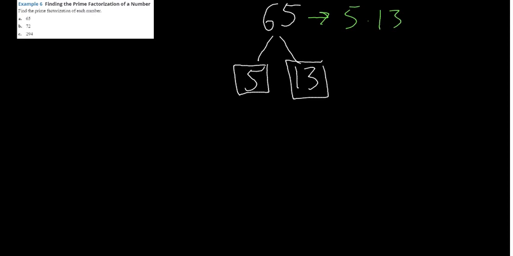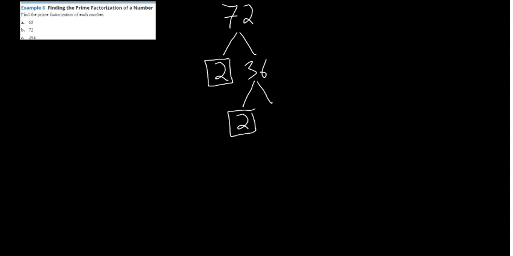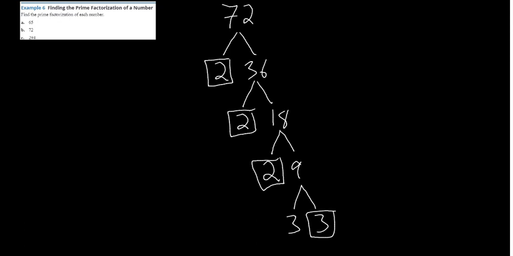I don't think I can fit 72 on here, so let's re-snip this and get a new one. Okay, so 72. Let's start: 2 times 36, and I know 2 is prime, so I'm going to box that in. For 36, 2 also works, so I'll put a 2 here. And 18, I can use 2 there as well. It's 2 times 9, and we know that 9 is 3 times 3, and those are prime.